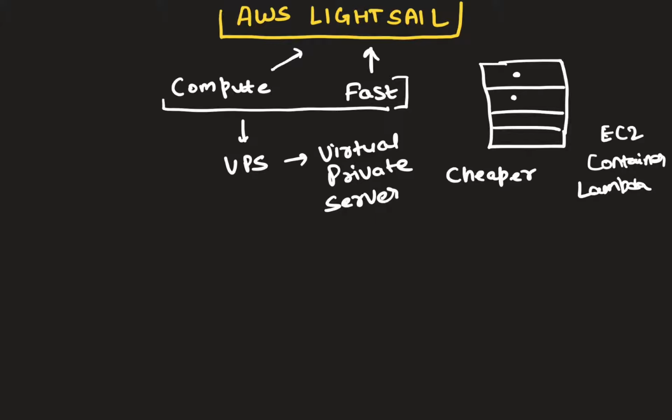But compared to all of these compute environments, Lightsail is much cheaper. So if you are in a low-budget scenario where you want to host small applications, do some testing, or host some lightweight production applications, then you can go ahead with Lightsail.